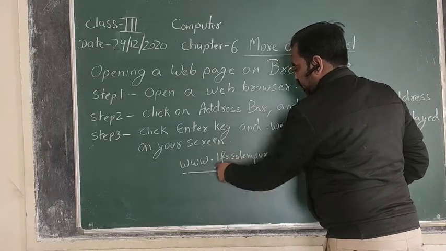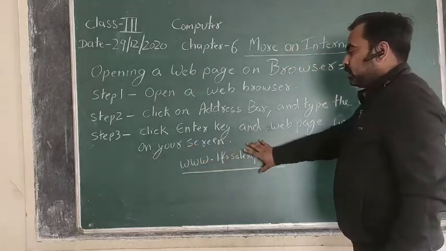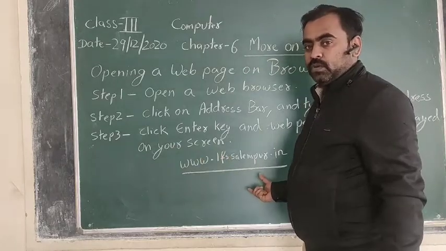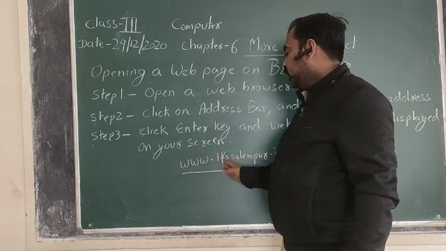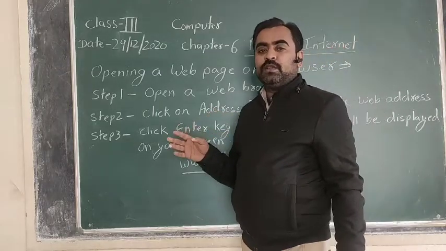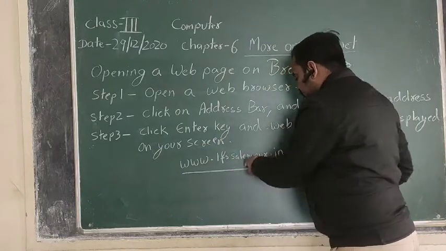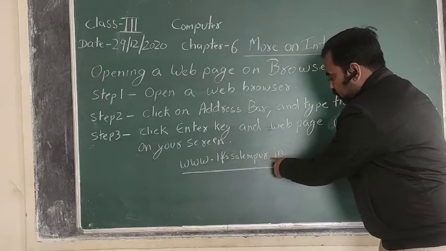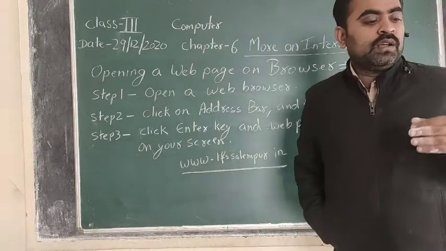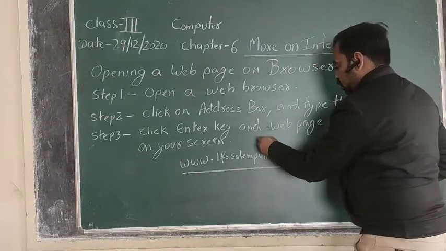Generally there is no space in a web address, so when you type it, you do not have to give any space. If you give a space, it will not display the proper web page. Or if you miss any dot, then again it will show you that the typed web address is wrong.